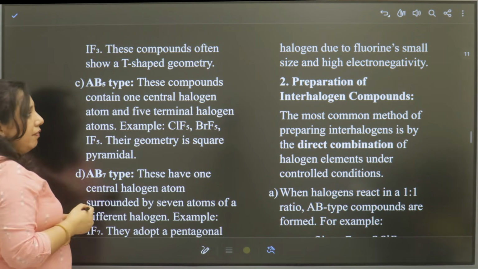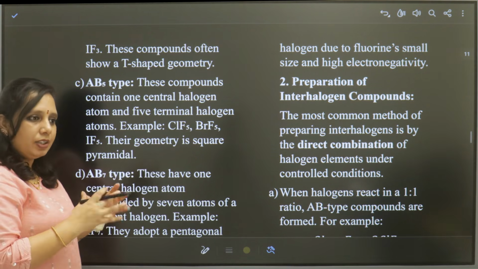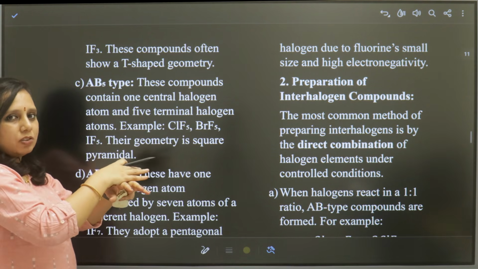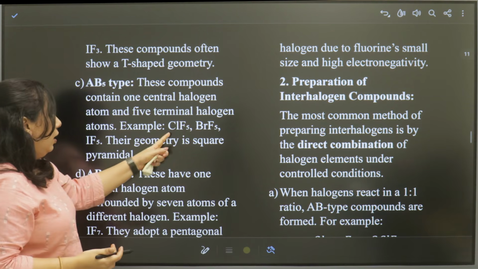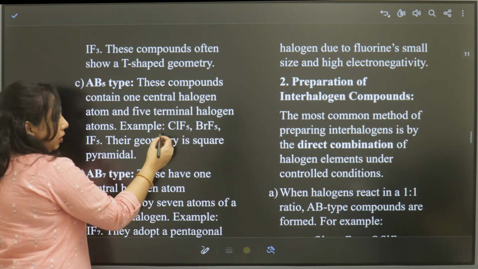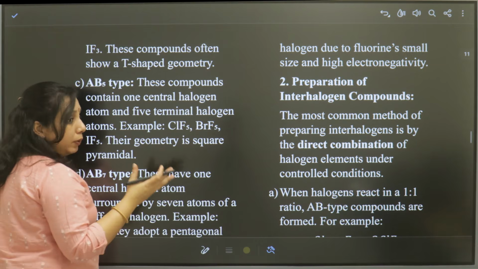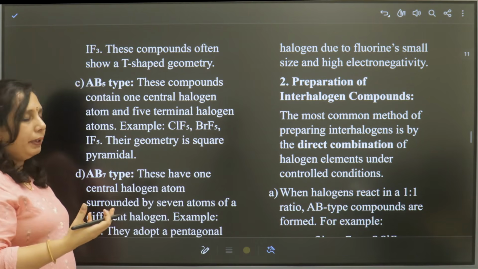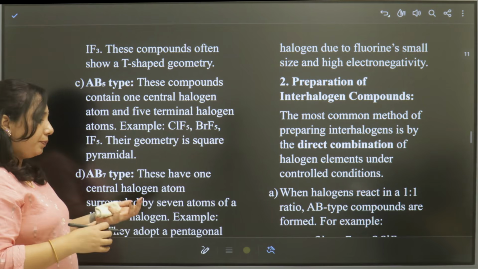Then AB5 type. These compounds have one central halogen and 5 surrounding halogens. Here we have the examples of chlorine pentafluoride, bromine pentafluoride, and iodine pentafluoride. They have square pyramidal geometry.